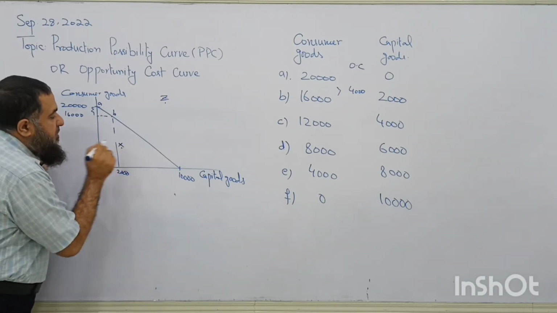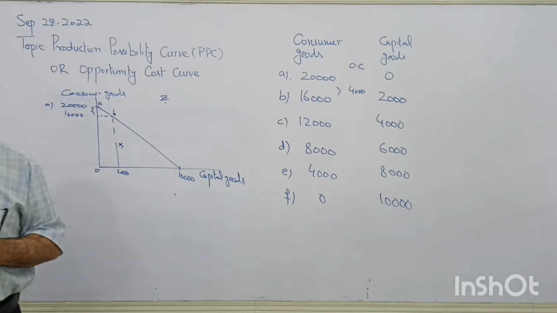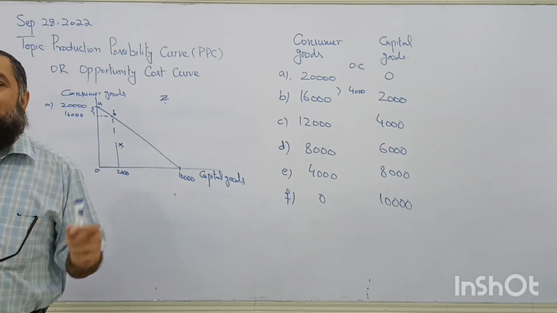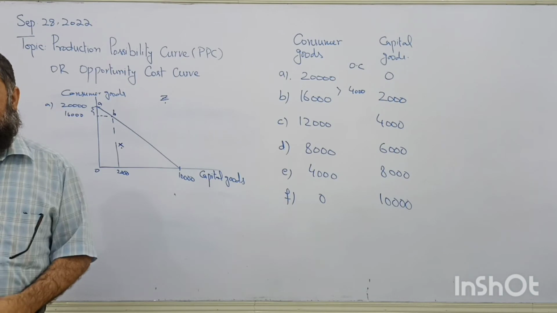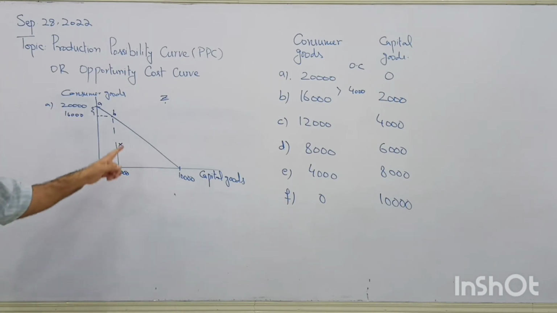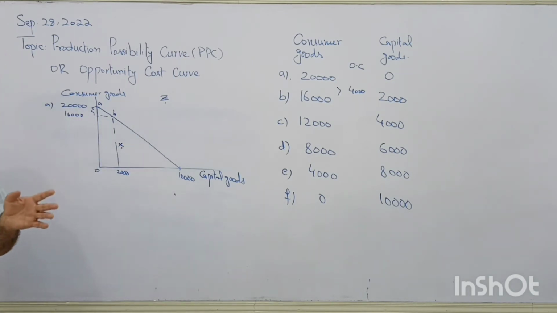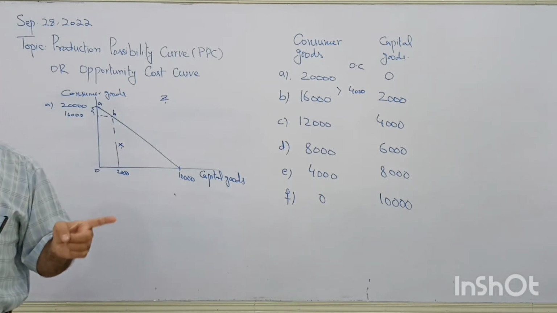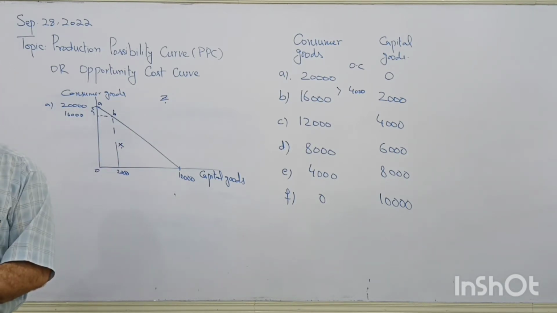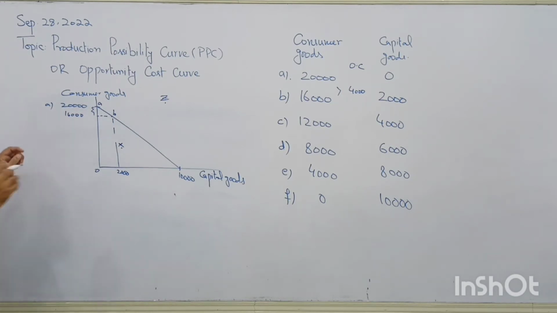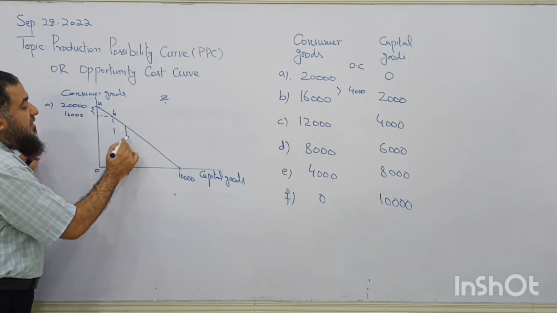Any point below the PPC is attainable, but there is unemployment of resources. Along the PPC we have full employment, and it involves opportunity cost. Clear? Now one more thing I want to ask you. What is the slope of this PPC? Is it constant, increasing or decreasing? It is a constant slope.